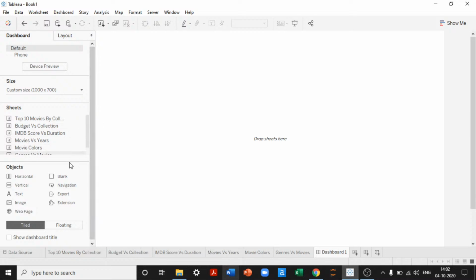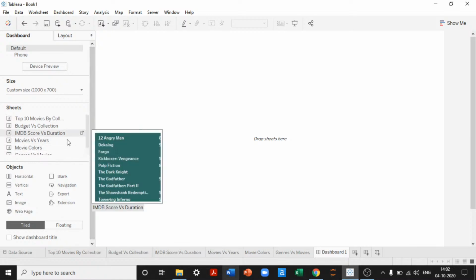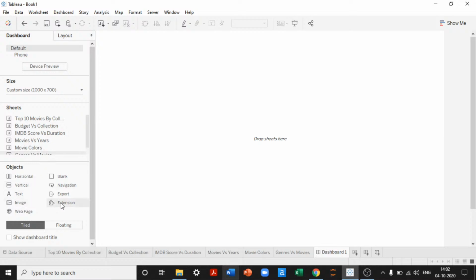First thing is that once you define the size, you will be able to see all the sheets that we have created so far. Then in the object section we have different types of objects that are powered by Tableau. The most required ones are horizontal and vertical bars.